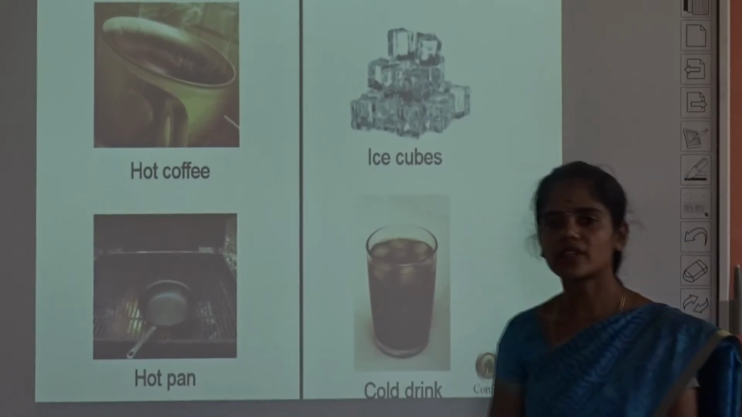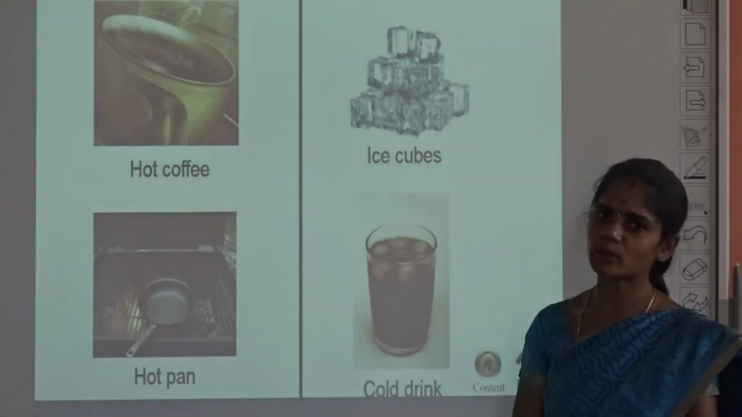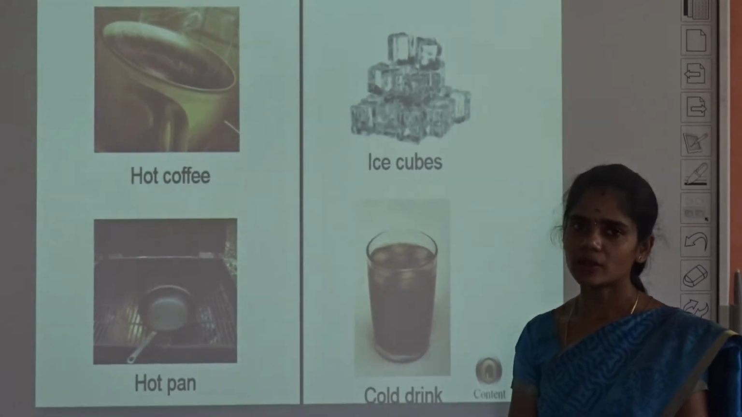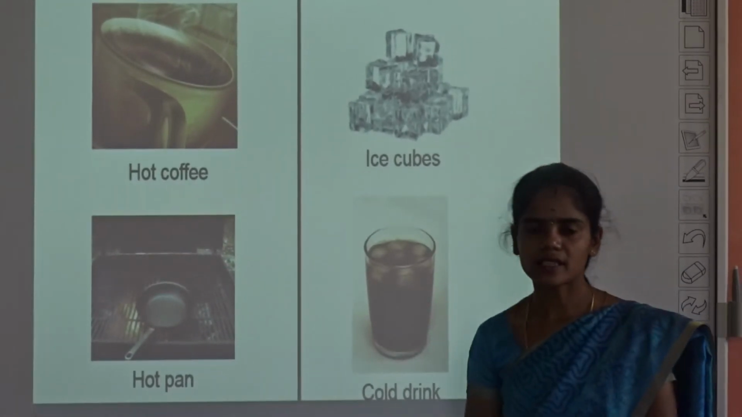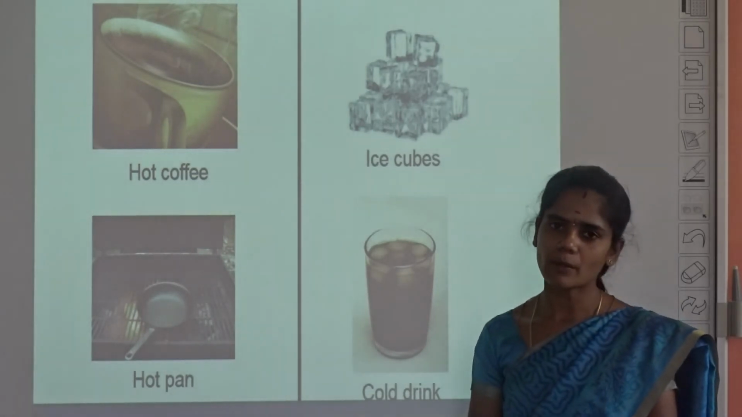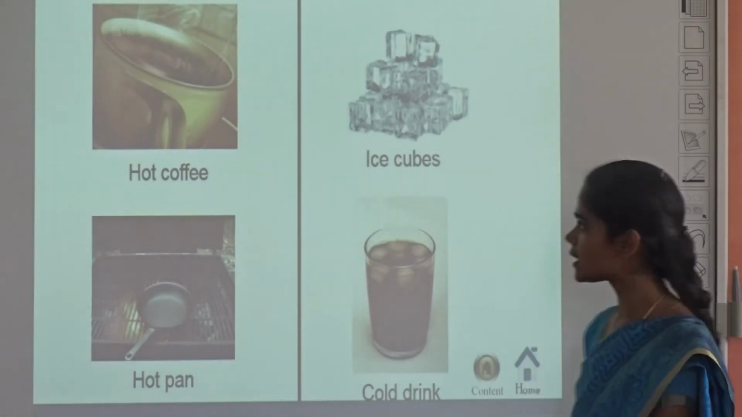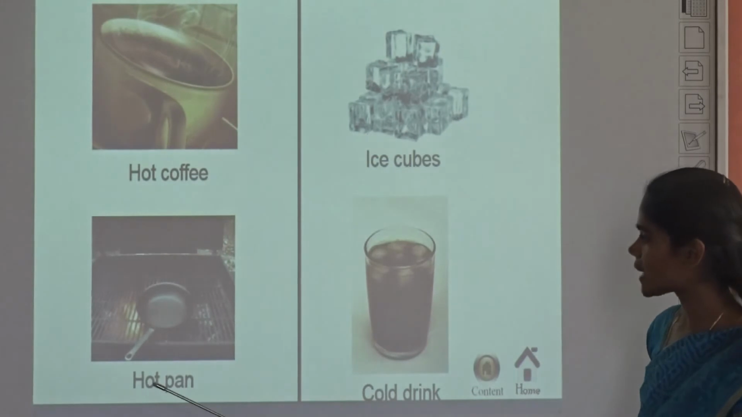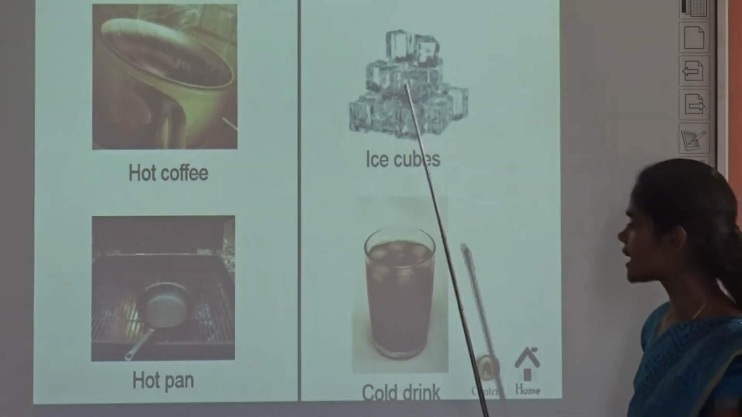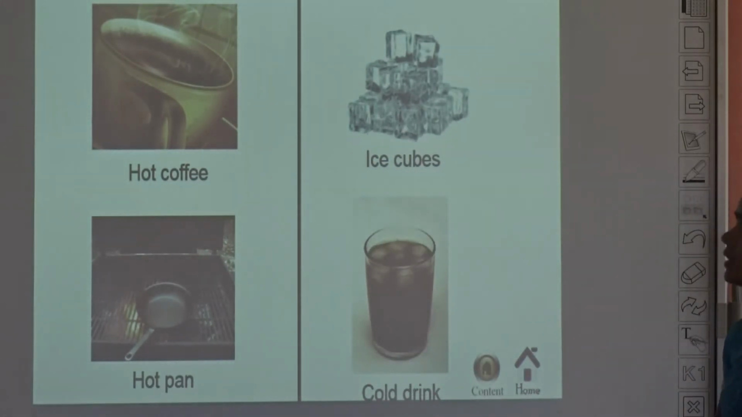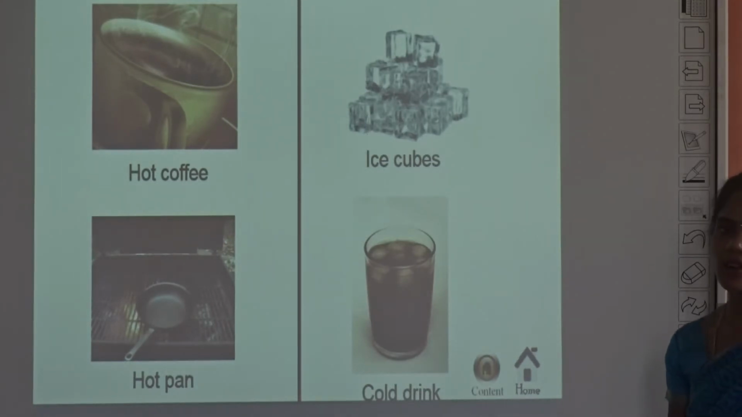Next, we will revise chapter 4. What is the name of the chapter? Heat. Okay. See, look at your surroundings. Some objects are cold, some objects are hot. See, hot coffee and hot pan are hot objects. Ice cubes and cool drinks are cold objects. Okay. So this degree of coldness or hotness is measured by temperature. What is called temperature? The degree of coldness or hotness of an object is called temperature.